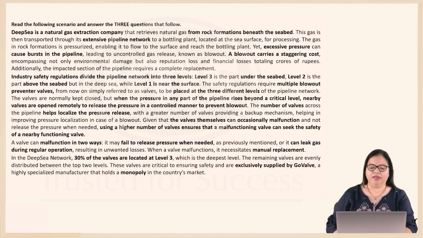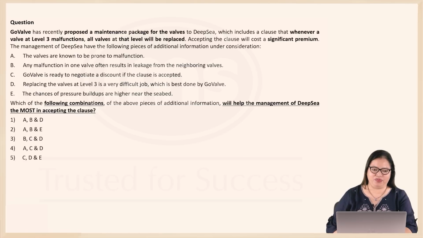In the deep sea network, 30% of the valves are located at level 3, which is the deepest level. And the remaining valves are evenly distributed between the top 2 levels. These valves are very important to maintaining safety, and they are exclusively supplied by GoValve, which is a highly specialized manufacturer that holds a monopoly in the country's market. Pretty lengthy one, a lot of things for us to remember. Let's look at the first question now.